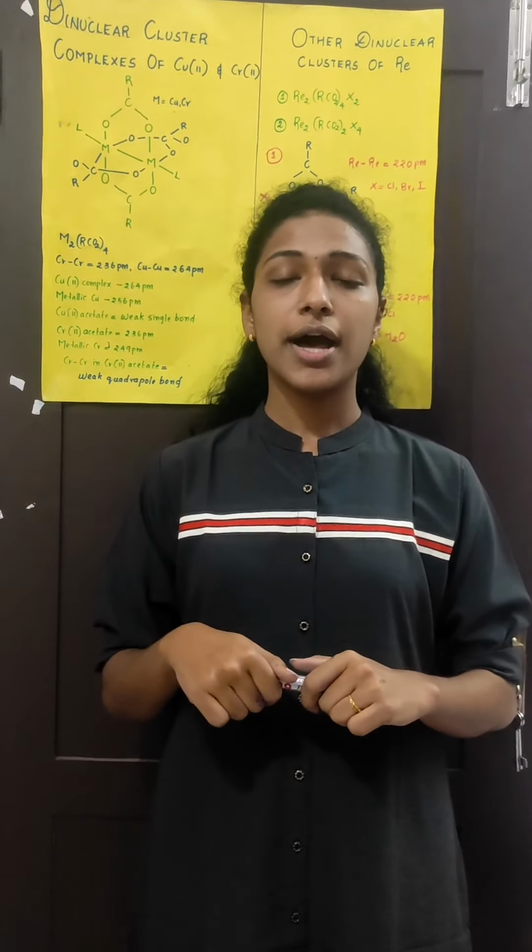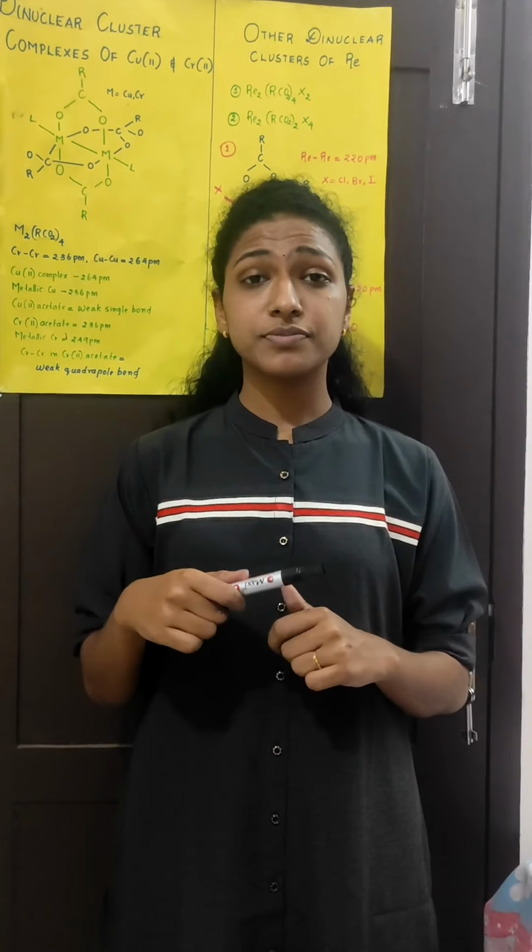And the third one is that we already said that in the Re2X8 complex there is a quadruple metal-metal bonding. There are 4 bonds formed. Here also in these complexes there is quadruple metal-metal bond formation. But there is a difference between Re2X8 and these complexes.